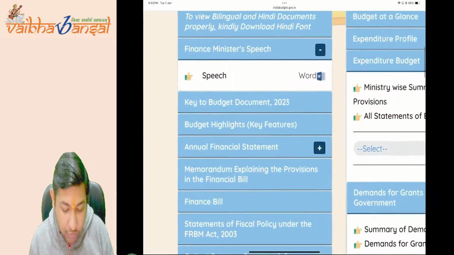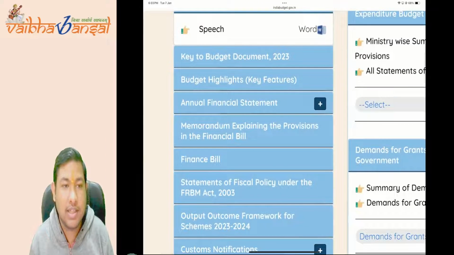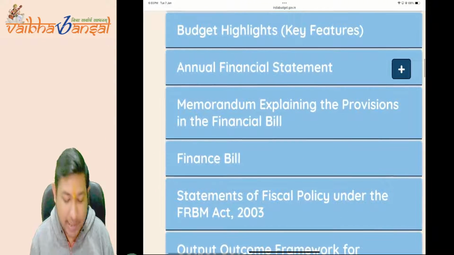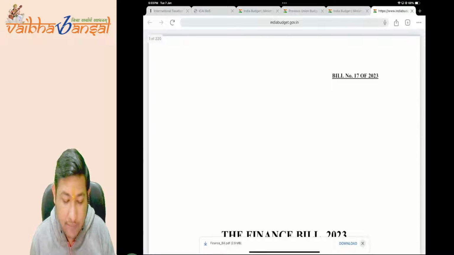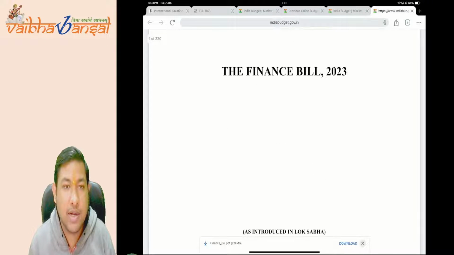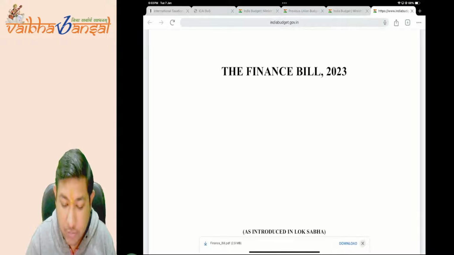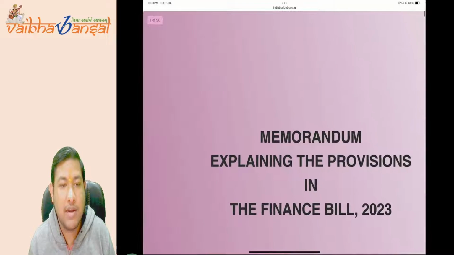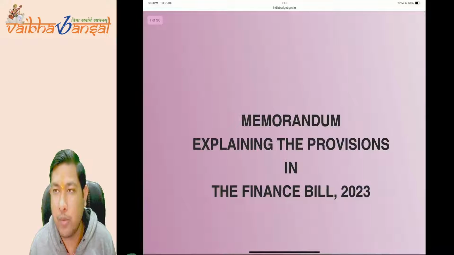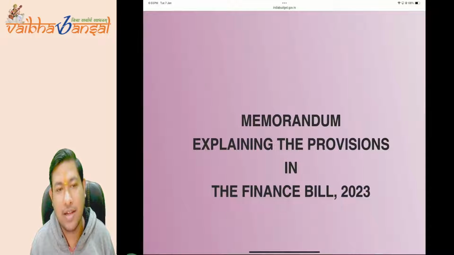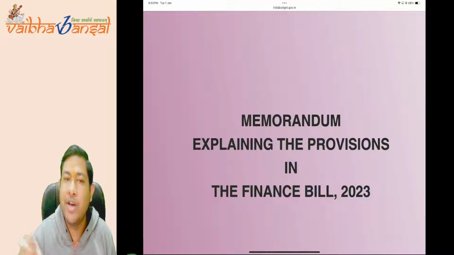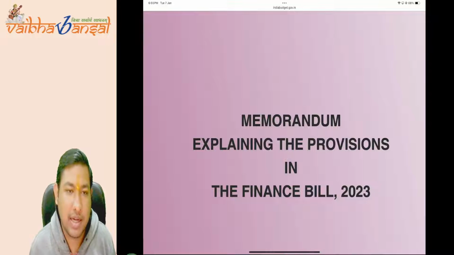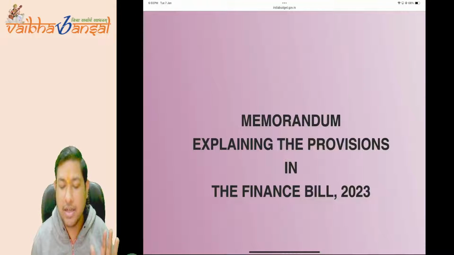When I go for 2023-24, I will find both things again: the memorandum explaining and the finance bill. I can download the finance bill from here, the Finance Bill 2023. And if I want the memorandum explaining the finance bill, see, the memorandum explaining the provisions in Finance Bill 2023. So this is the practical thing that you must know, from where we can download all these things in practical life. I hope it is very much clear.